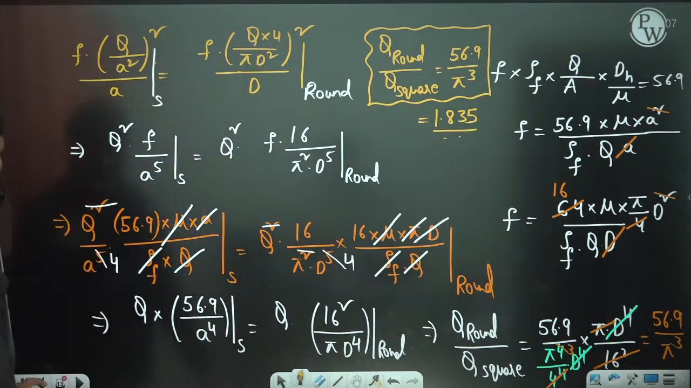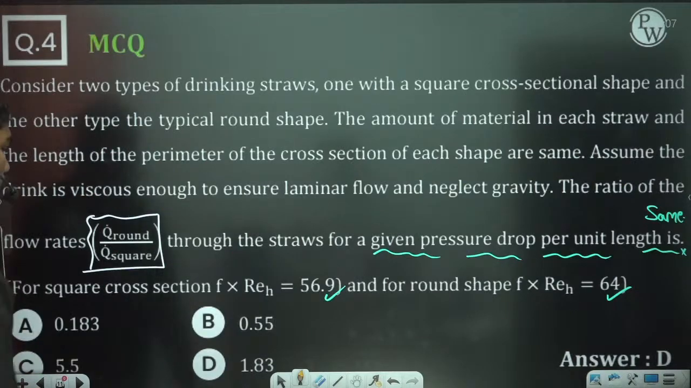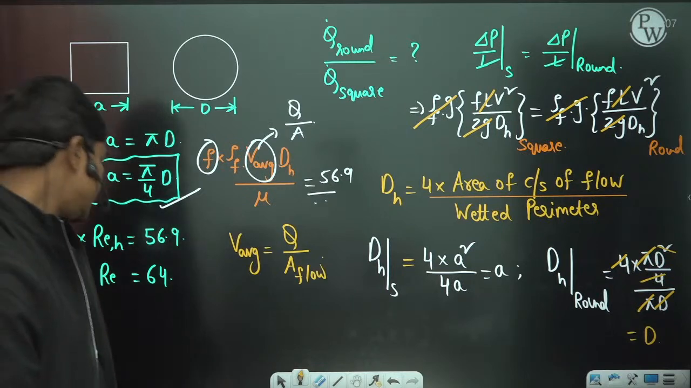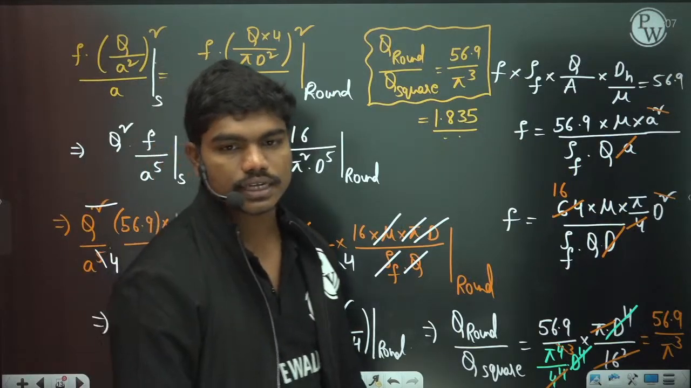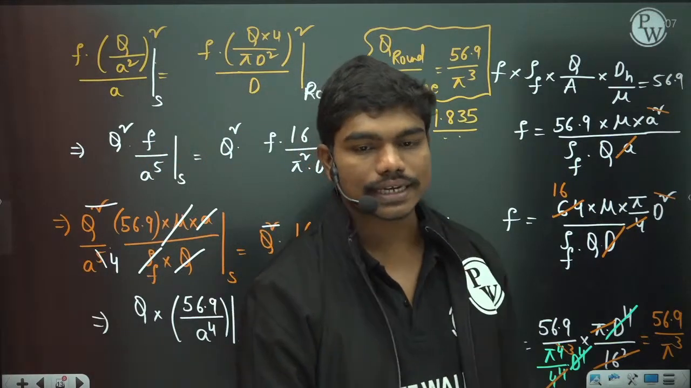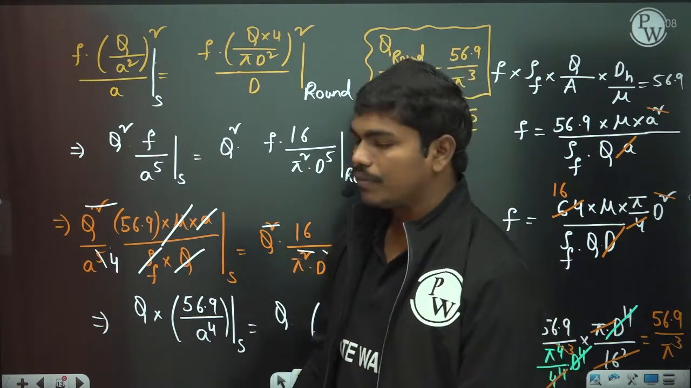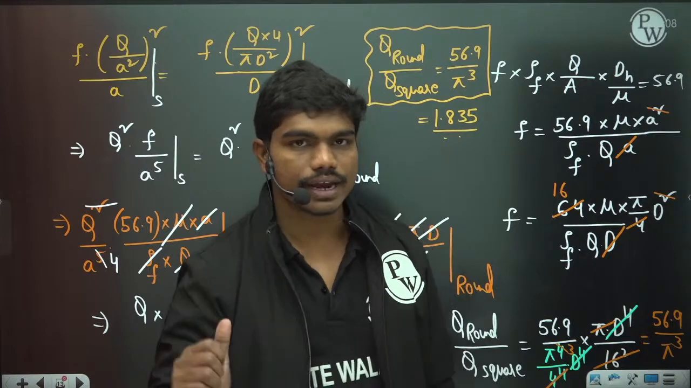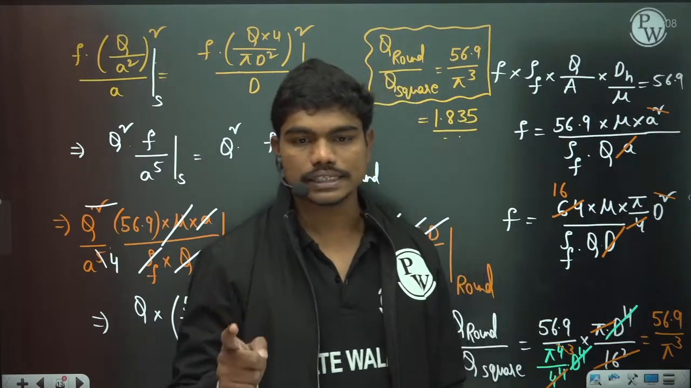Okay, so let us see what is given. So 1.83, of course. Okay, so 1.835 is the correct answer. So 1.83 is taken as the correct answer here. Okay, this is actually one question which is very important to you, because in this question we came to know what is the concept of the hydraulic diameter dh.